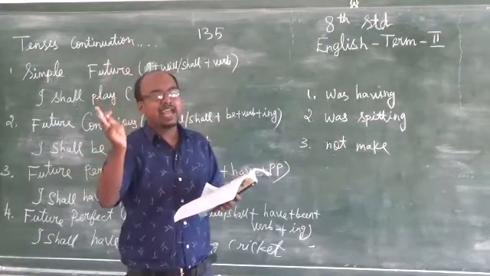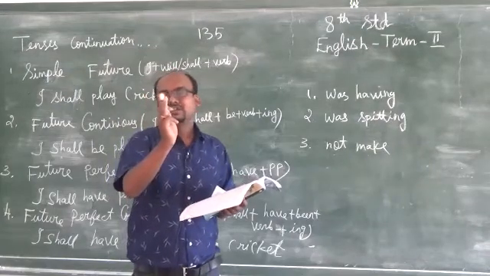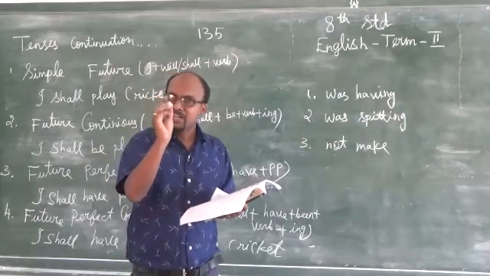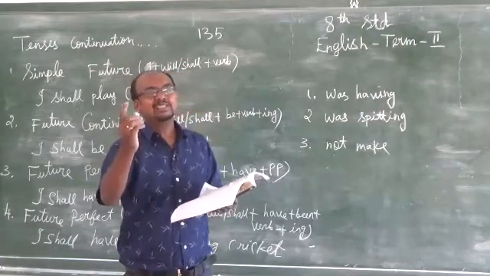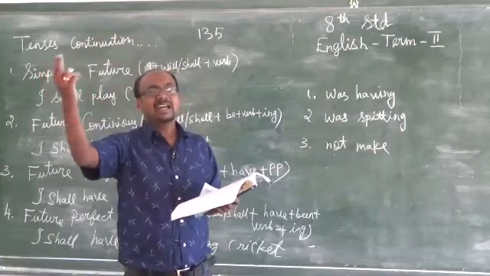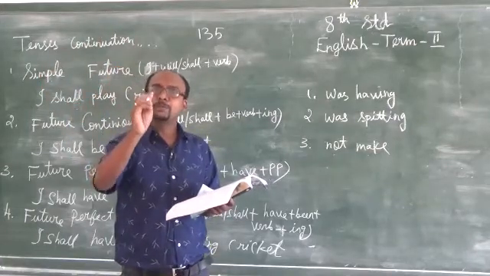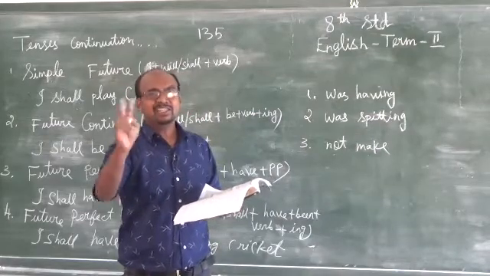So two incidents happened in the past. The incident which took place first is indicated as past continuous. The second incident has a simple past. Okay, so two incidents happened in the past. The first incident should be mentioned in the past continuous. The second incident should be in the simple past.